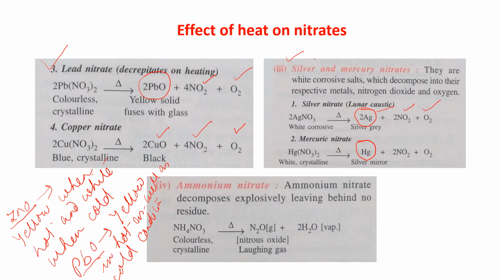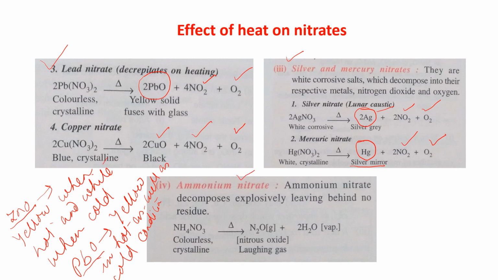Now mercury nitrate, if you heat it, you will get a mercury silver mirror. When you are heating mercury nitrate, the silver mirror will deposit at the side of the test tube. You can see that the test tube will start shining. It is known as silver mirror, the deposit of metal, because the test tube will start glowing, and NO2 will come out and O2 will come out. Now come to ammonium nitrate.